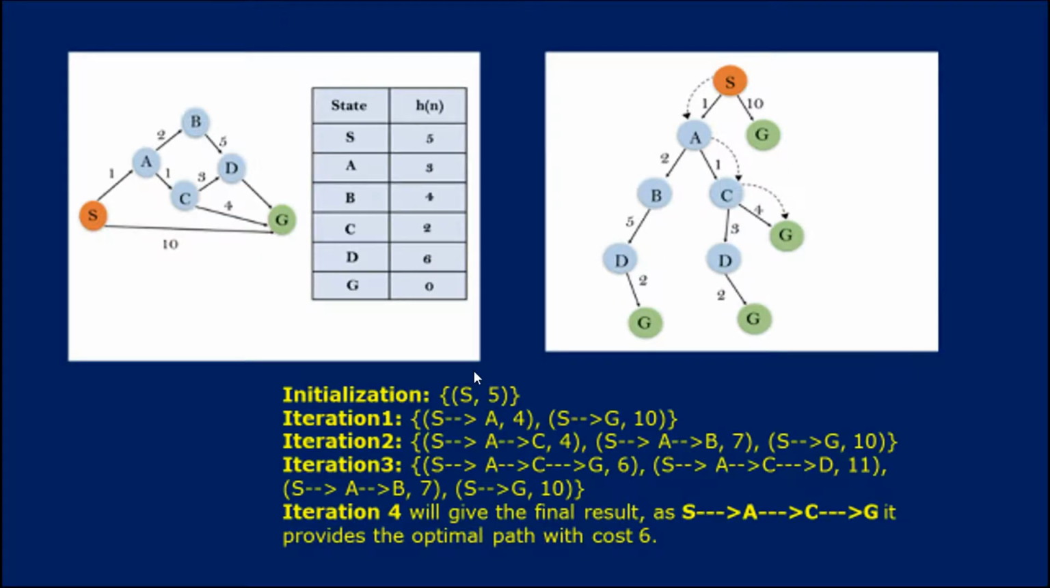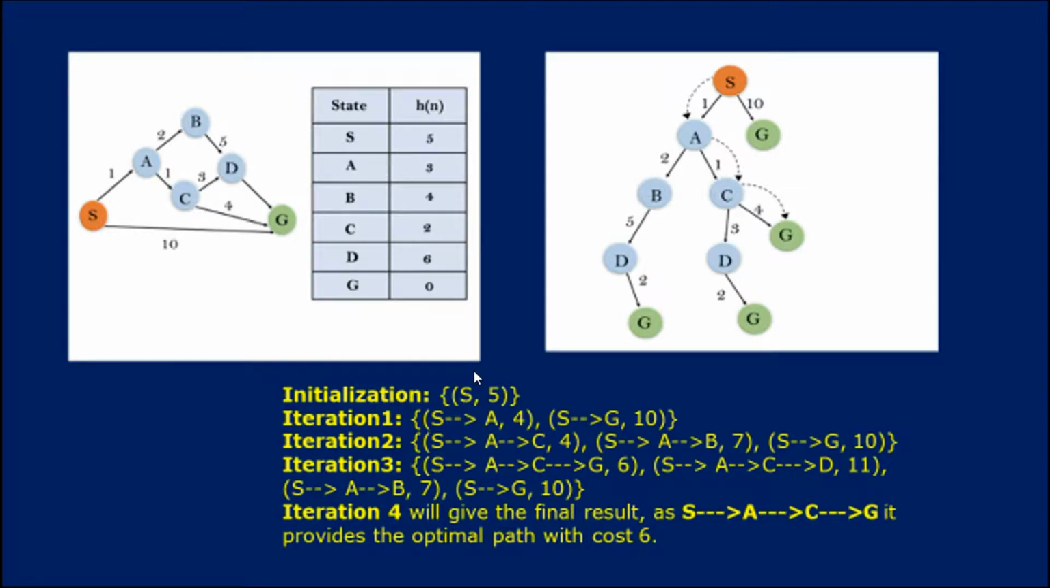Here is the diagrammatic representation, clearly note. This is the graph, and here they have given the states along with the heuristic function. Our start state is S, and we need to reach G, that is the goal node. By applying A-star, how are we going to reach it with minimal path cost? Initially, at S, the heuristic value is 5.